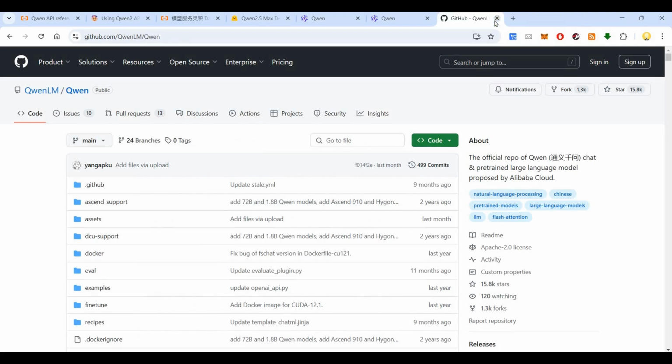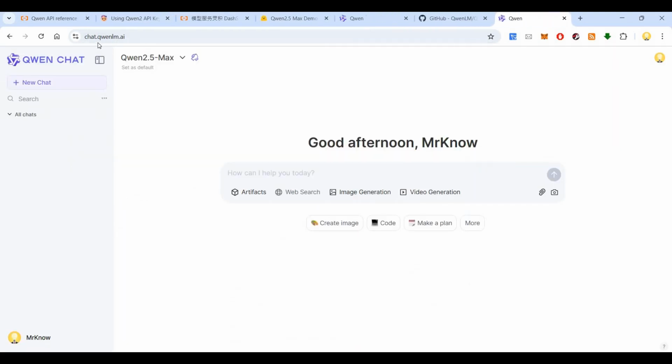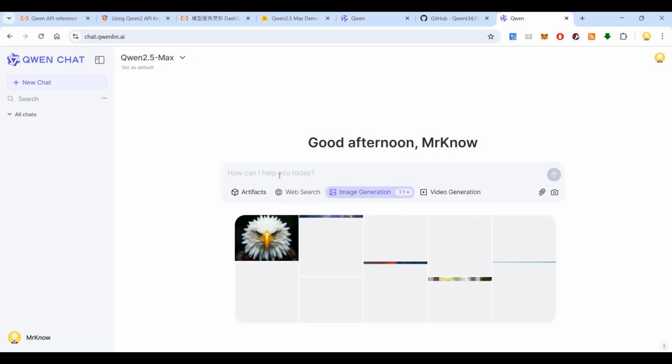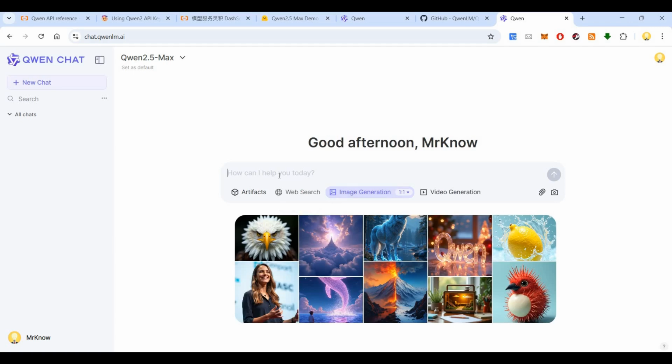Now if you want to directly use it without an API key or anything, you can go to chat.qwenlm.ai. Now I'll ask it to create an image: create a drone with springs for landing.